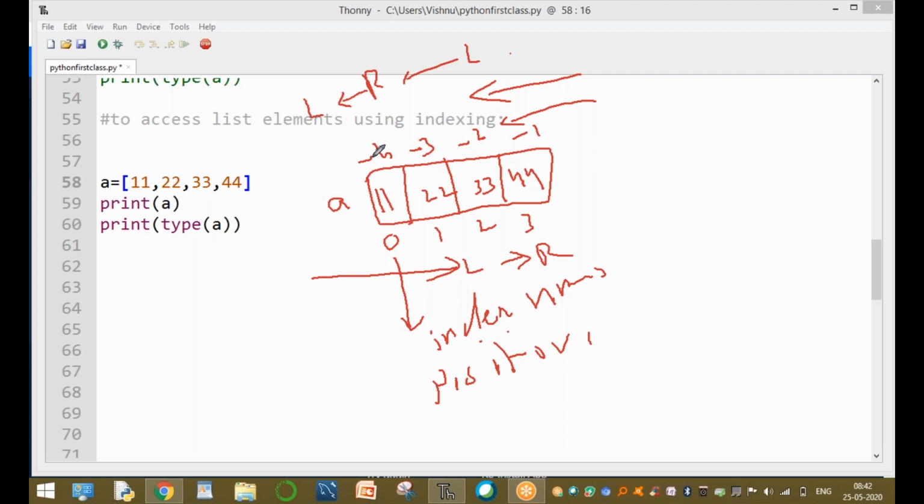To access list elements using indexing. Sir, what is indexing, sir? So here 0 is the index number, 1 is the index number, 2 is the index number, 3 is the index number. 0, 1, 2, 3 are the index numbers. -1, -2, -3 and -4 are also called index numbers. These index numbers represent two ways: one is positive indexing and the other is negative indexing.